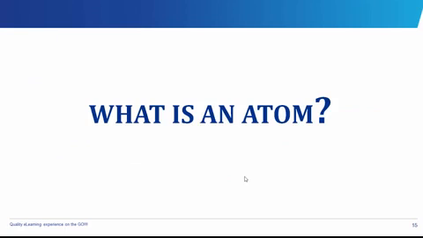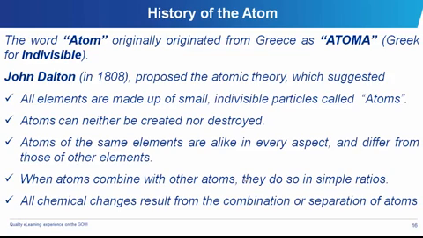What is an atom? The word atom comes from the Greek word atoma, which means indivisible. So in 1808, John Dalton made a proposal of the atomic theory. He suggested this proposal contained 5 separate lines of words.